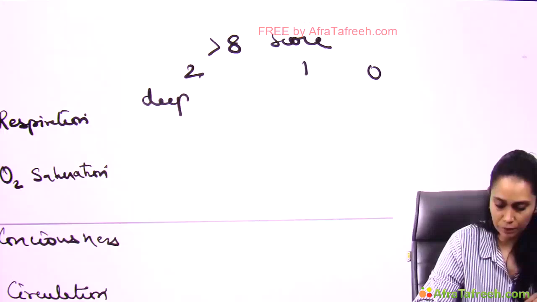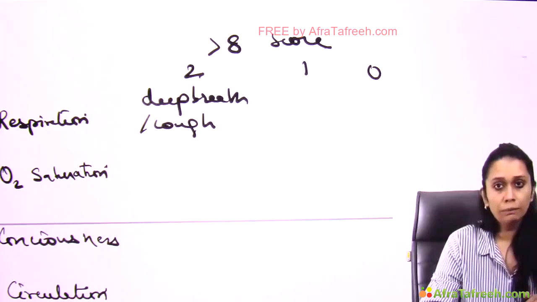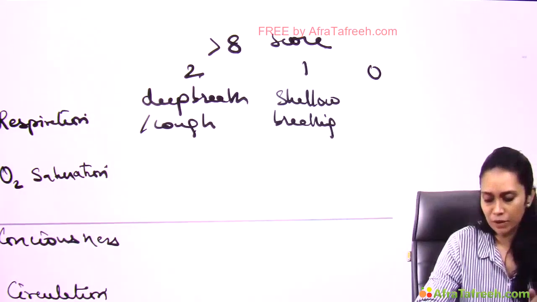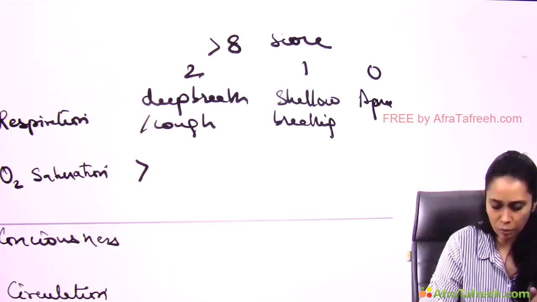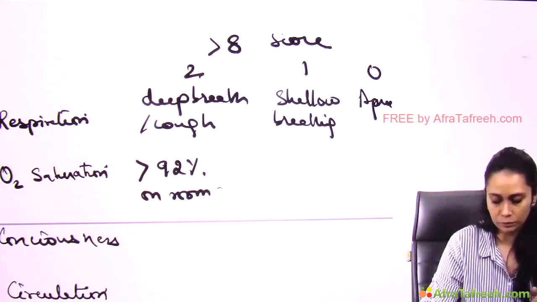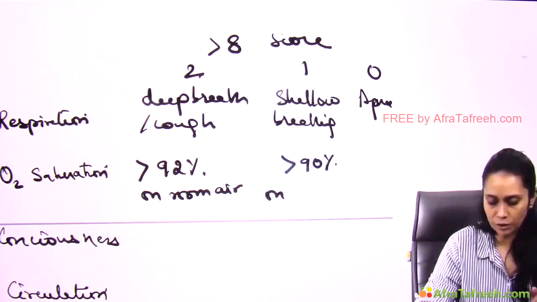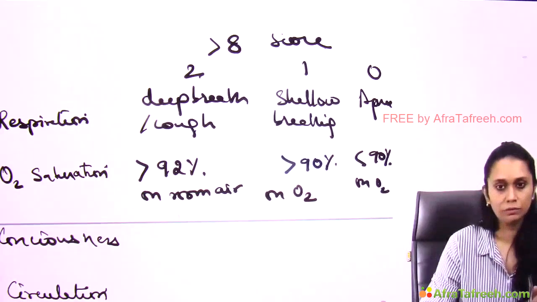If the patient can take a deep breath and cough, it's 2. If the patient has shallow breathing, then it's 1. And if the patient has apnea, then it's 0. If saturation is more than 92% on room air, then it's 2. More than 90% on oxygen, then it's 1. And less than 90% on oxygen, then it's 0.